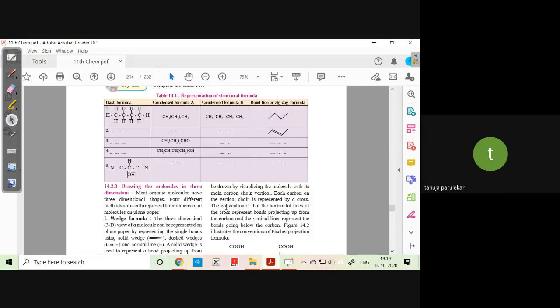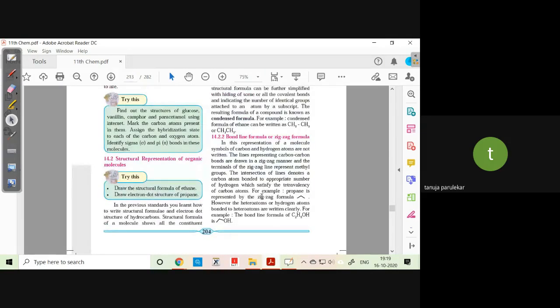See here it is mentioned. Where was it? See, for example, propane is shown. However, the heteroatom, this line is important. Remember that. However, the heteroatoms or hydrogen atoms attached or bonded to heteroatoms are written clearly. This is how they have shown the alcohol. This is nothing but alcohol formula.